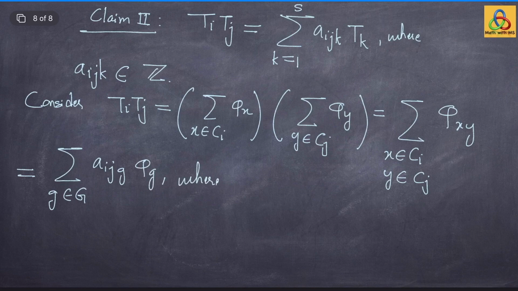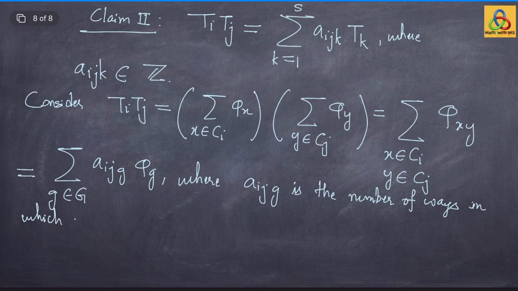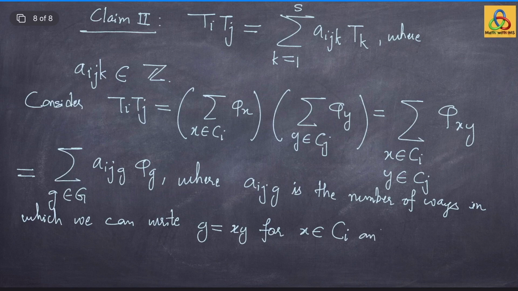where Aij g is an integer which denotes the number of ways in which we can write g equals xy for x in the conjugacy class Ci and y in the conjugacy class Cj.